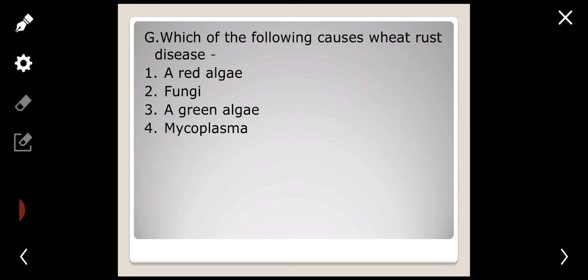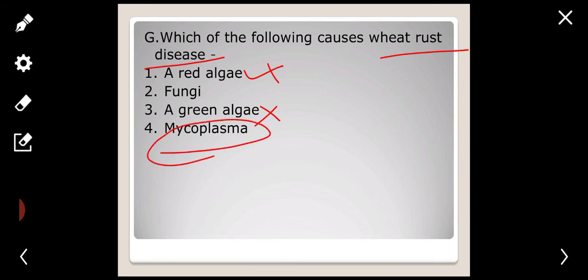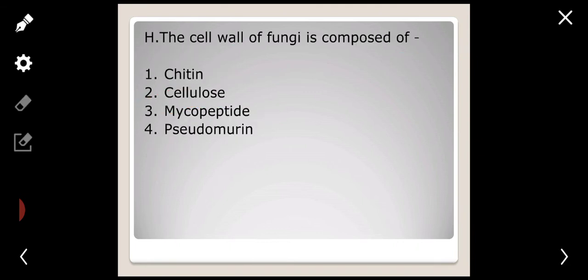Next question, which of the following causes wheat rust disease? Wheat rust disease is caused by fungi. So algae is not possible, and mycoplasma is different. Fungi is the answer. The cell wall of fungi is composed of? As I had already explained, you must know the cell wall of bacteria and the cell wall of fungi. Direct questions come from this. So chitin is the right answer.